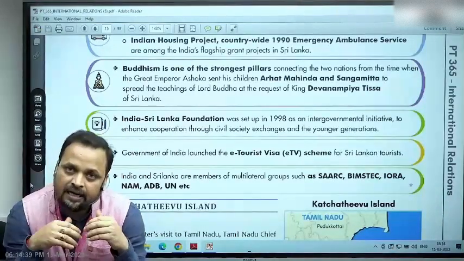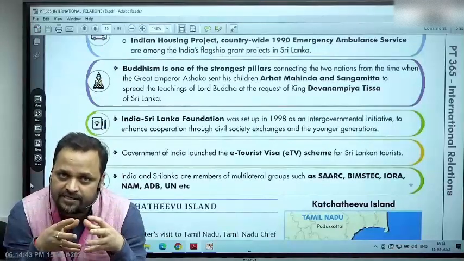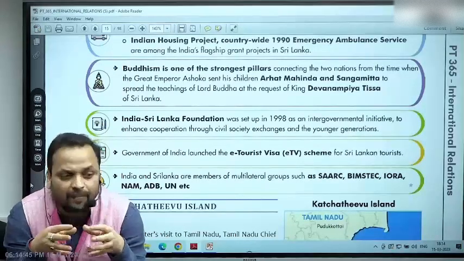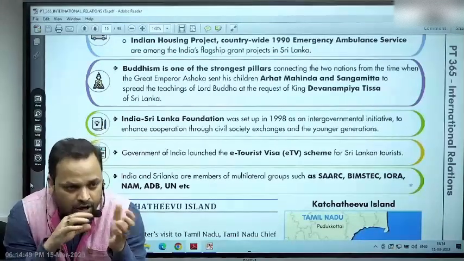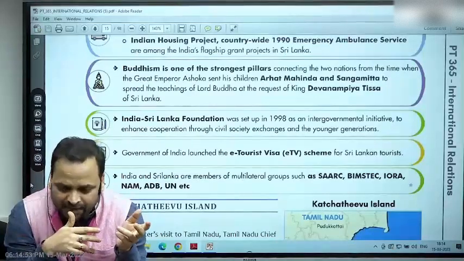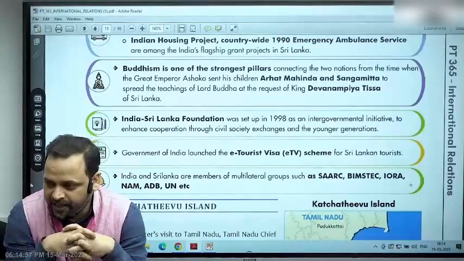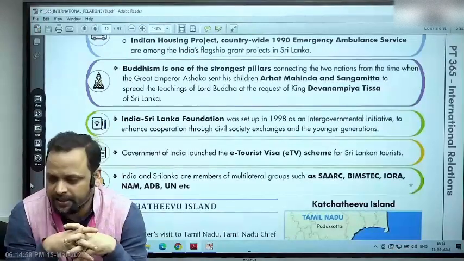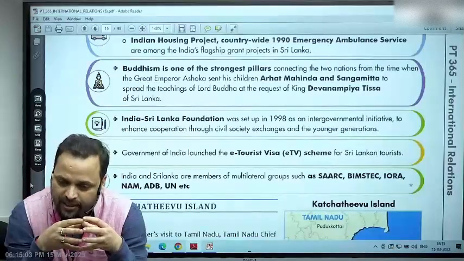All right. Now, in terms of other aspects of religious, cultural, civilizational ties, we find in the story of Ramayana the association with Sri Lanka. Right. So governments also understand this, that these are symbolic measures. So in the construction of Ram temple, we are now receiving stones, bricks from the temple in Sri Lanka. Right. So these are cultural aspects. These are aspects of soft power in any relationship.